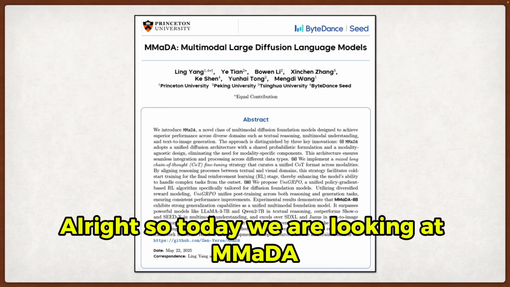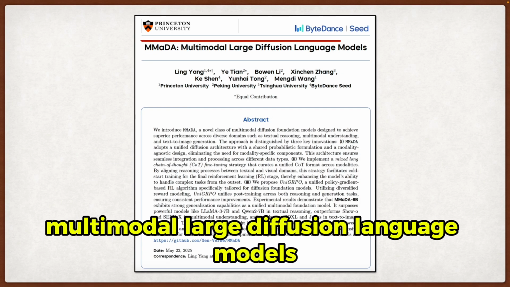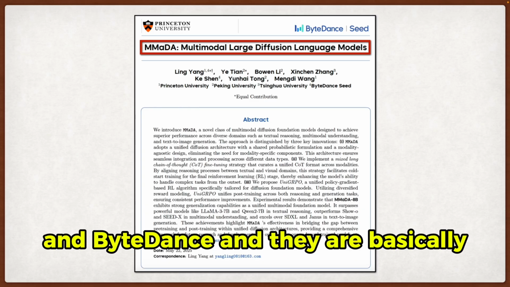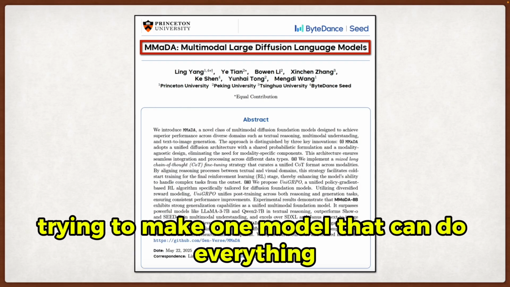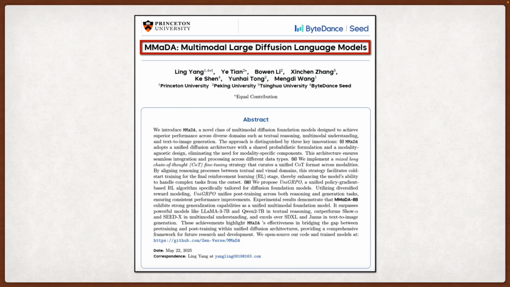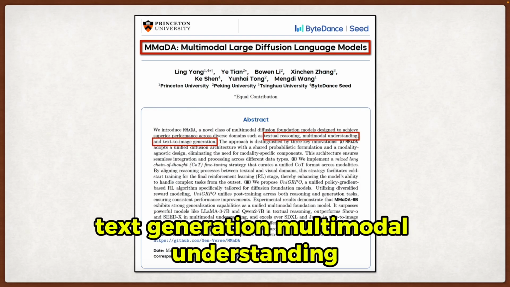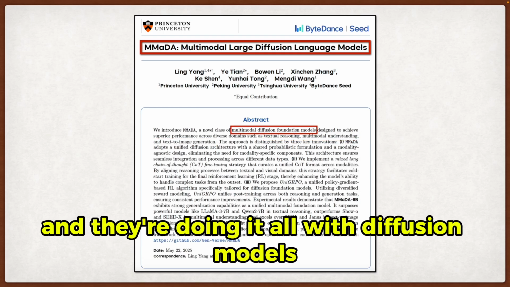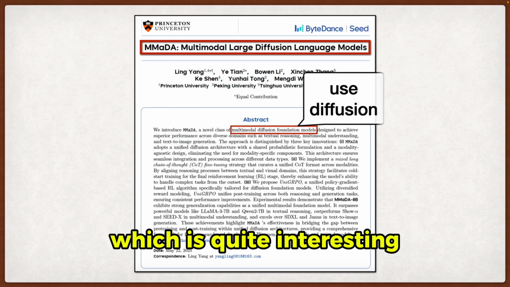Alright, so today we are looking at MMaDa, Multimodal Large Diffusion Language Models. This is coming out of Princeton and Peking University and ByteDance, and they're basically trying to make one model that can do everything: text generation, multimodal understanding, and text-to-image generation. And they're doing it all with diffusion models, which is quite interesting.